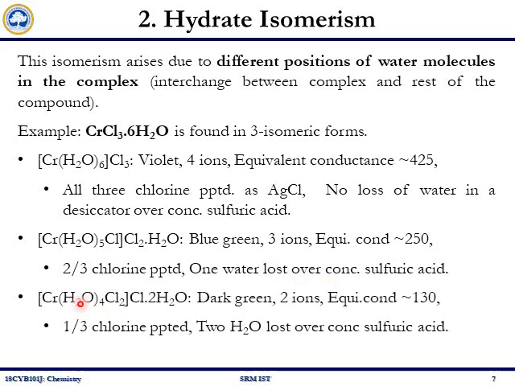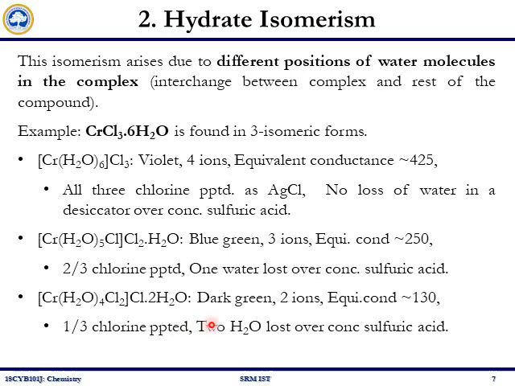The third has chromium with 4 water molecules and 2 chlorides in the inner sphere, and 1 chloride and 2 water molecules in the outer sphere. It will be dark green in color, and when dissolved in a solvent, it will give 2 ions, and its equivalent conductance is around 130. Again, we can find the presence of 1 chloride by a precipitation reaction and 2 water molecules by observing 2 water molecules lost over concentrated sulfuric acid.